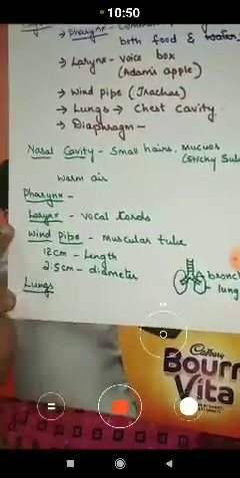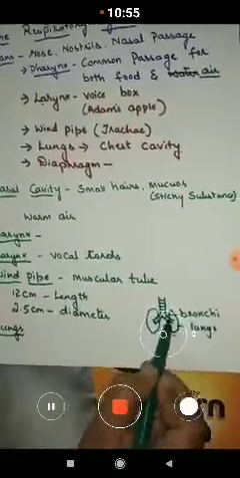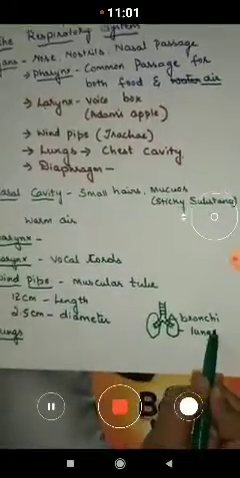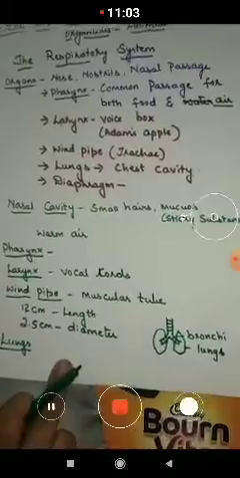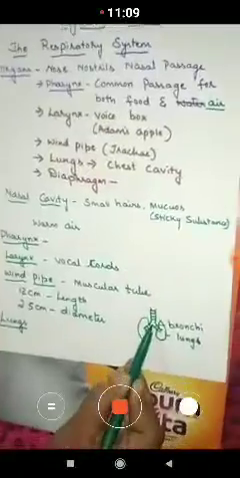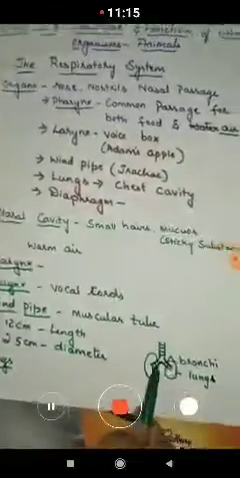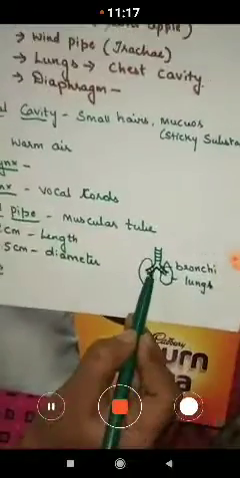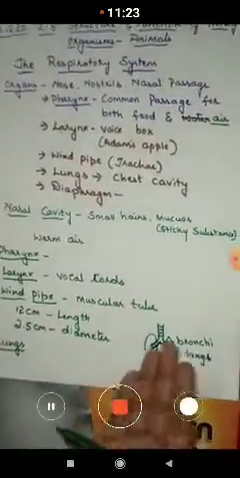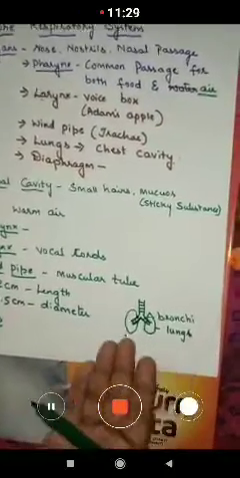Now the air passes from the windpipe to the next organ, the bronchi, and from the bronchi the air enters into the next organ, the lungs. So the bronchi lead into the lungs. See here, this is the bronchi. As the windpipe divides into two branches, we call them bronchi. The bronchi lead into the lungs, which are situated on either side of the chest cavity.